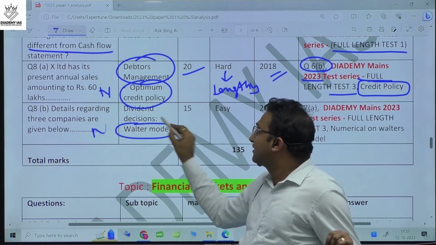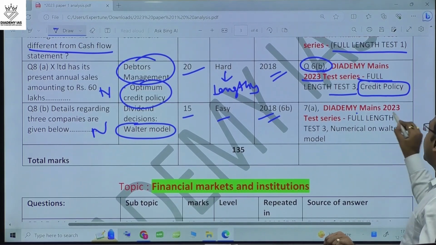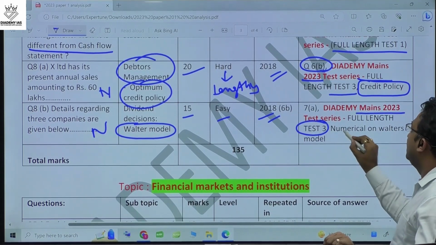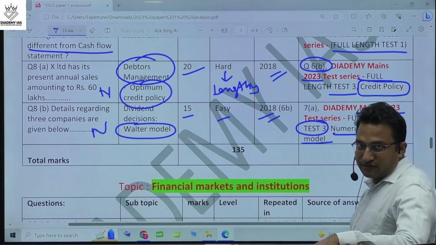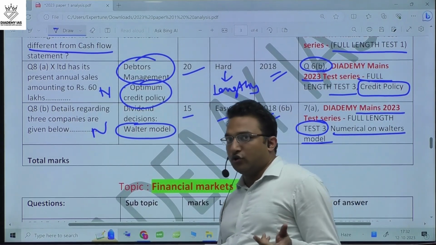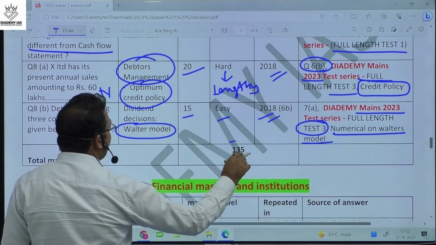Numerical question, 15 marker, very, very easy question, repeated from 2018. And our mains test series had the question in test number 3, the numericals on the Walter's model, calculation of the optimum price, optimum payout ratio. Okay. So financial management carries very, very high weightage, 135 marks.